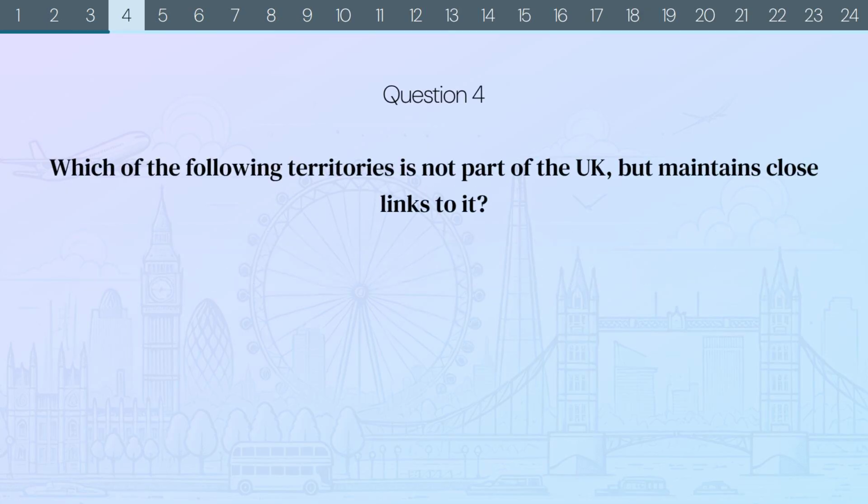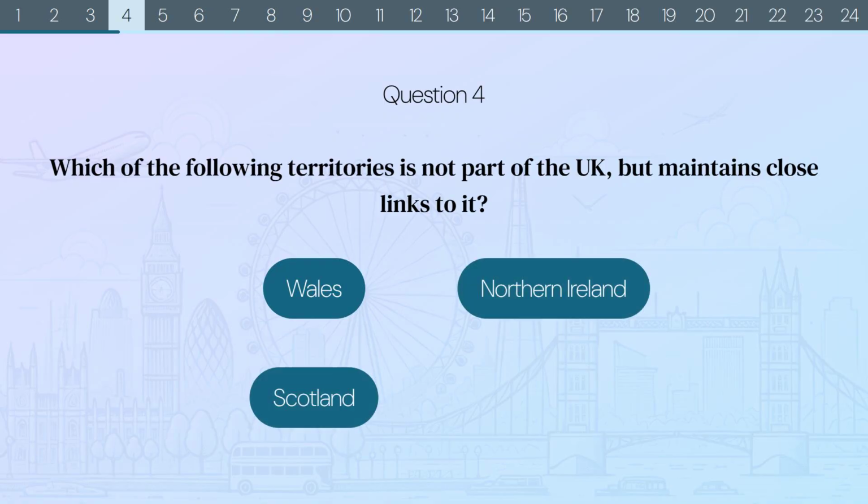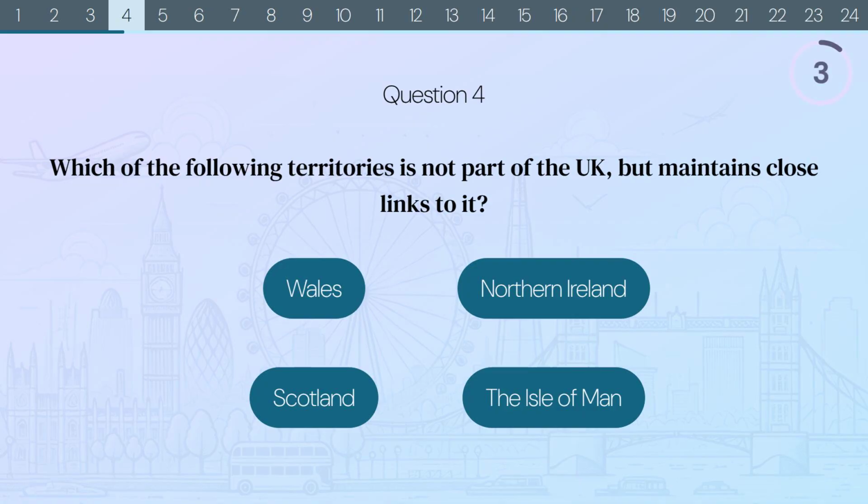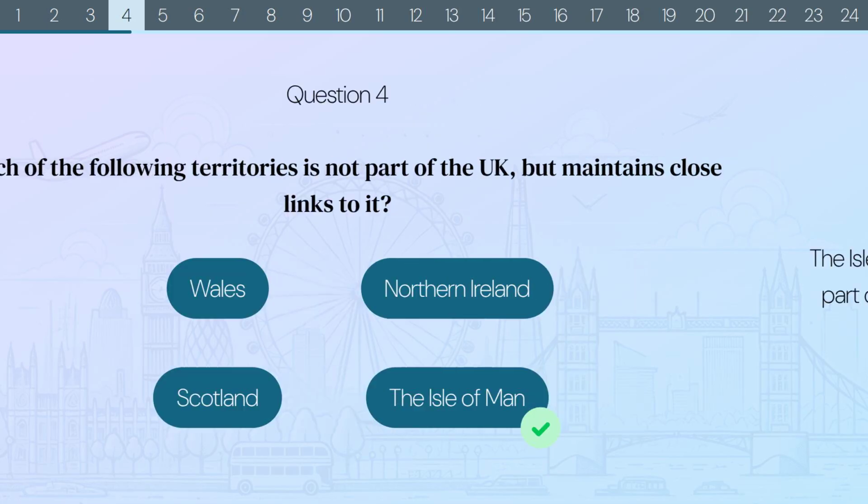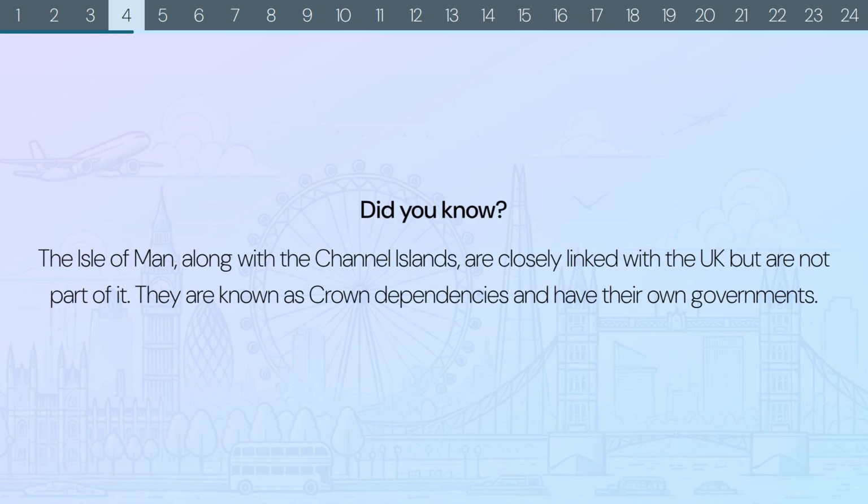Question 4. Which of the following territories is not part of the UK but maintains close links to it? Wales, Northern Ireland, Scotland, or the Isle of Man? The correct answer is the Isle of Man. Did you know? The Isle of Man, along with the Channel Islands, are closely linked with the UK but are not part of it. They are known as Crown dependencies and have their own governments.